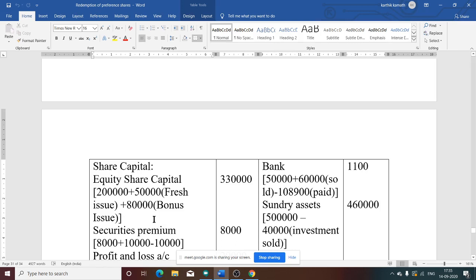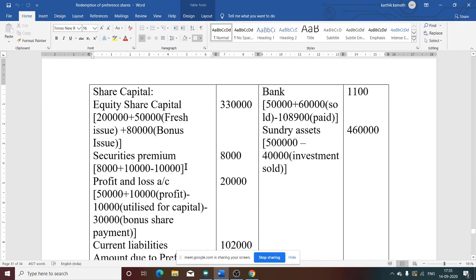Then the second liability item, securities premium. The securities premium amount given in the question is 8,000. This 10,000, what is that plus 10,000?